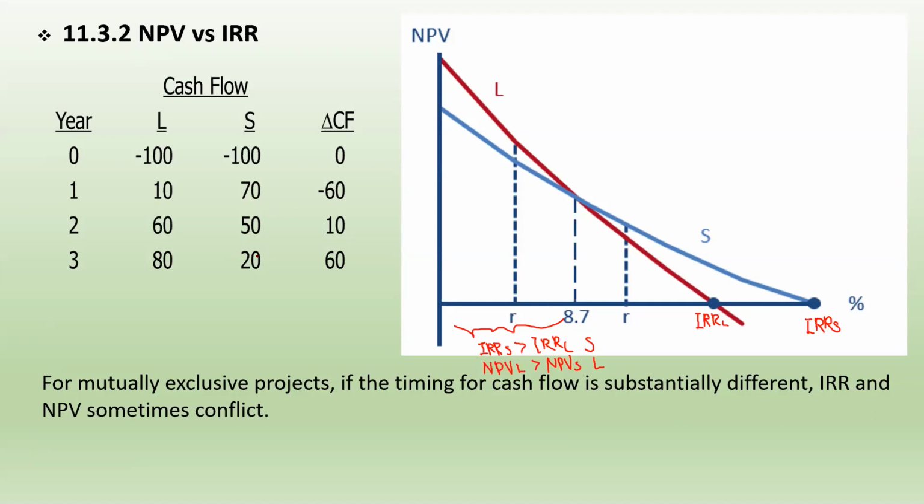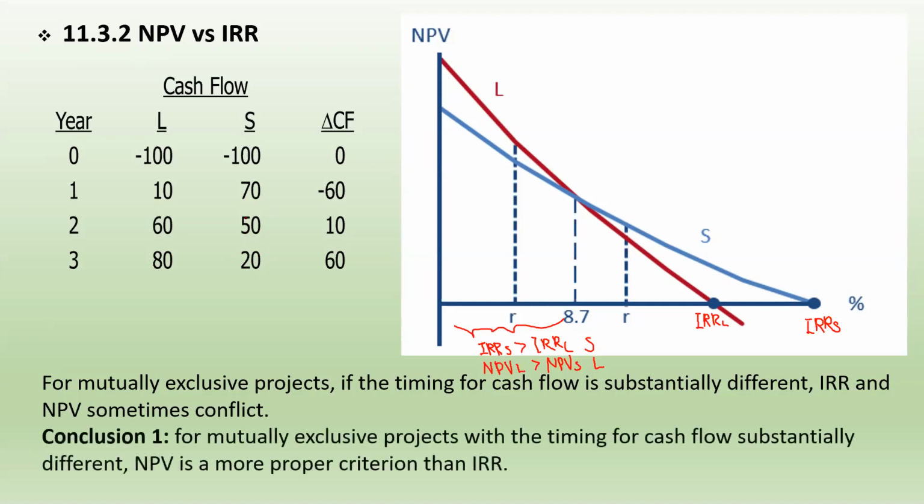So you can see the timing of the cash flows is substantially different. This is our conclusion one for NPV and IRR. For mutually exclusive projects with the timing of cash flows substantially different, NPV is a better criterion than IRR.